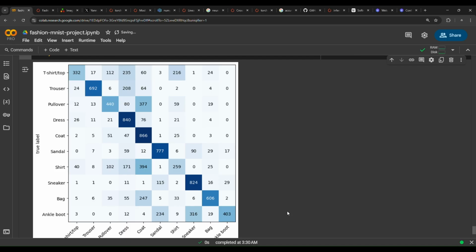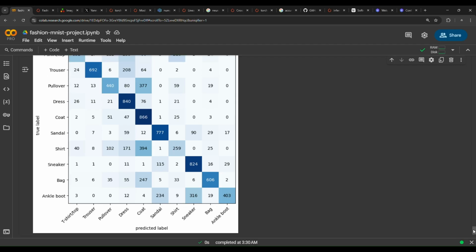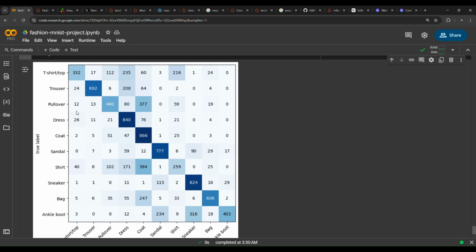So as you can see in here, T-shirt or top, for example, corresponding in here, T-shirt top is the most, 332. Here the diagonal represents the true predictions that the model has made. As you can see in here, we have the most values lying on this diagonal, whereas in the upper part here, or here below this diagonal, we have very small values, and that indicates that the model is considerably good.